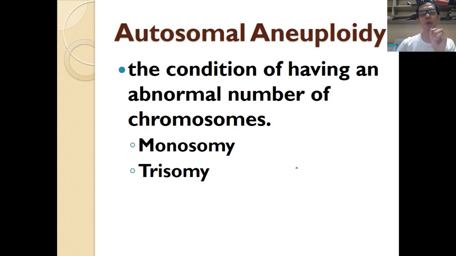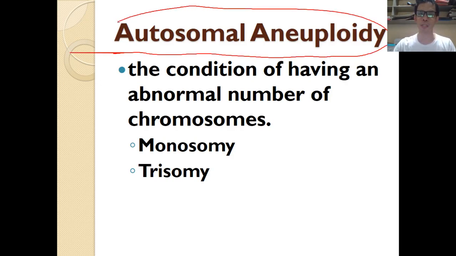We call that chromosomal mutation autosomal aneuploidy. So what does it mean? It tells us that this is the condition of having an abnormal number of chromosomes. So autosomal aneuploidy is part of chromosomal mutation.